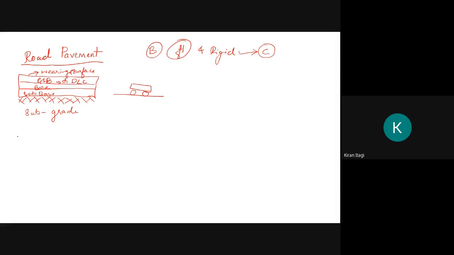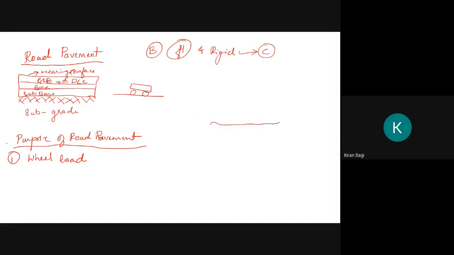The next one is the purpose of road pavement. Why do we need the road pavement? First one, to carry wheel loads of vehicular traffic. The first main purpose is to carry the loads, the wheel load. Other macadam roads cannot carry the heavy loads.